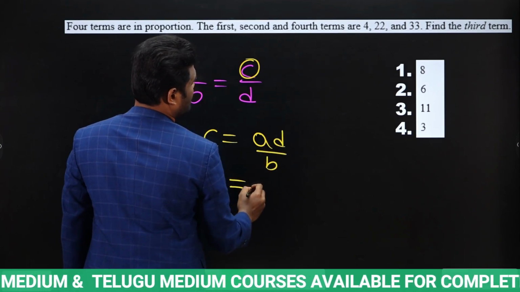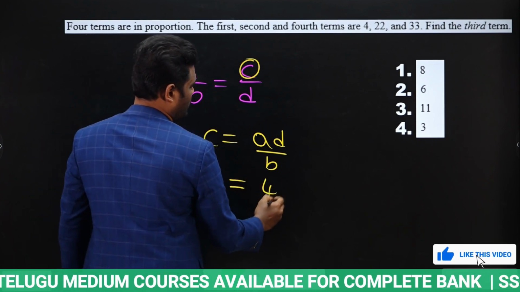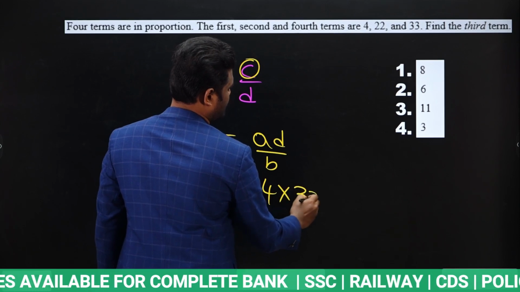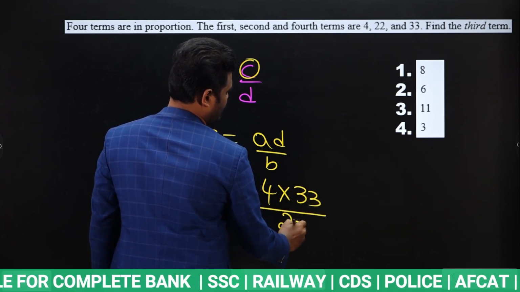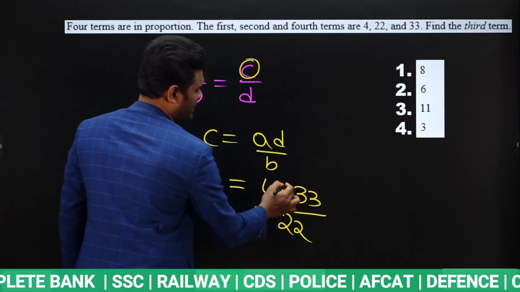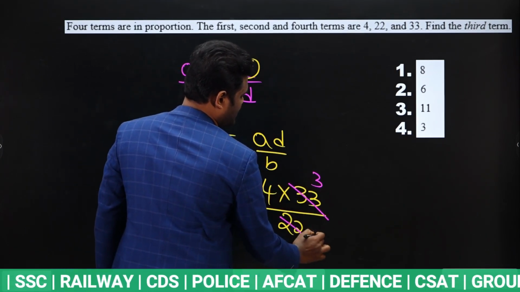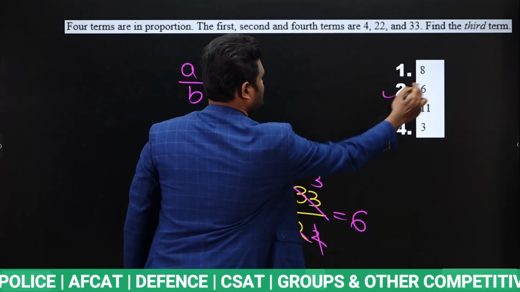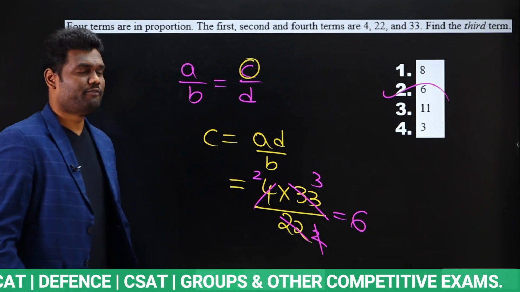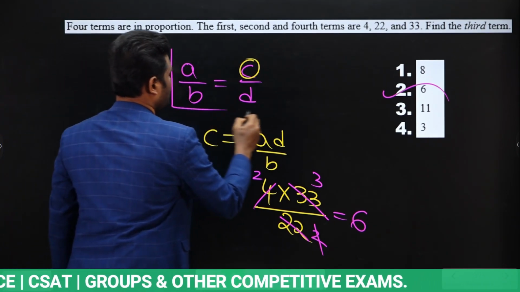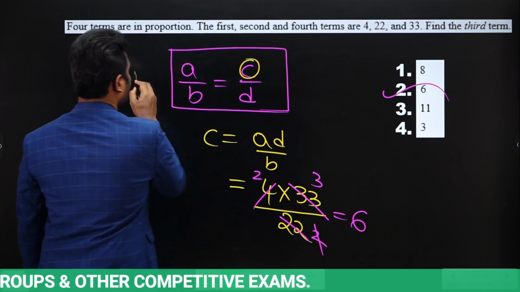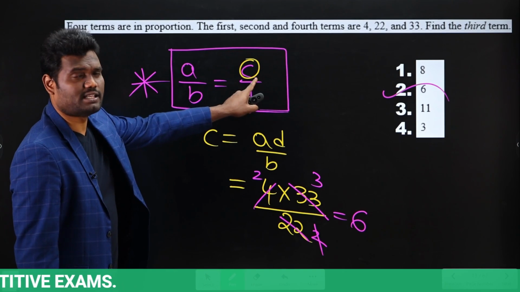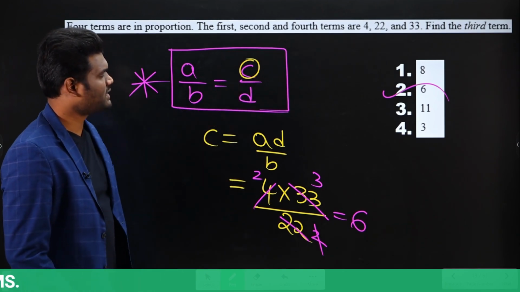What is the first term? First term is 4. What is the fourth term? Fourth term is 33. What is the second term? Second term is 22. Yes or no? Now just to simplify, 11 cancels here 3 times, 11 cancels here 2 times, 4 cancels 2 times. So 2 into 3, 6. So the answer for this question will be 6. Is that clear? Very simple. Once you know that 4 terms are in proportion, you need to know the relation A by B equals C by D. As we need to find the third term, C, once we simplify this, we get the answer 6.